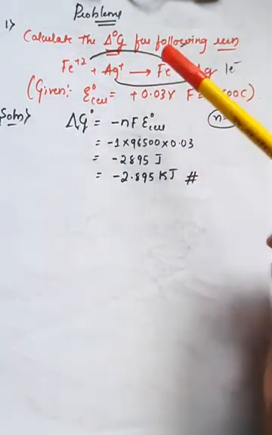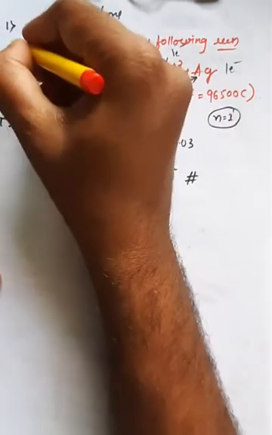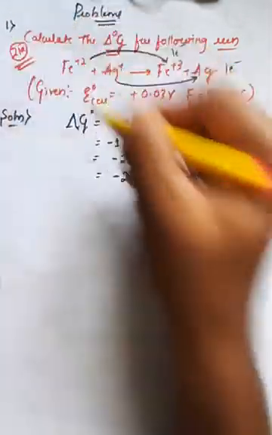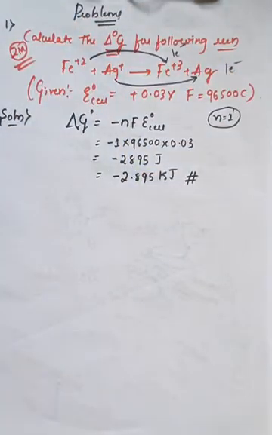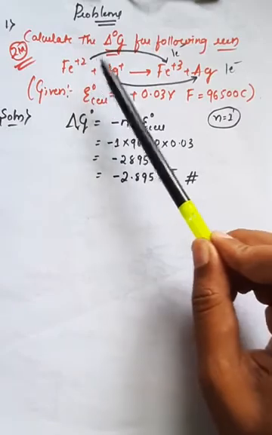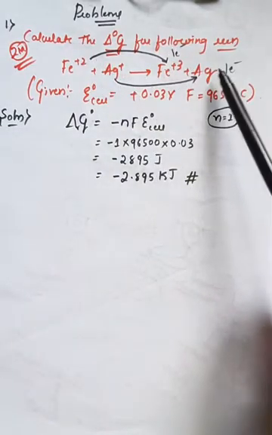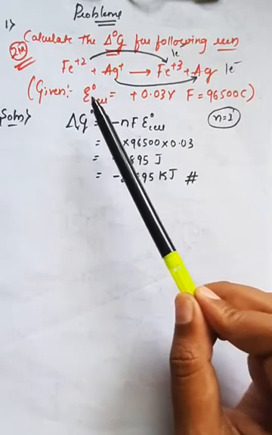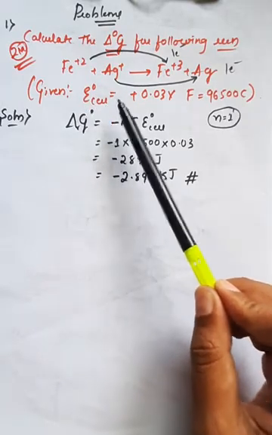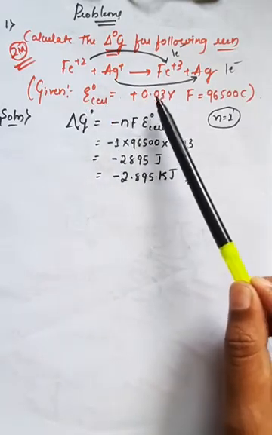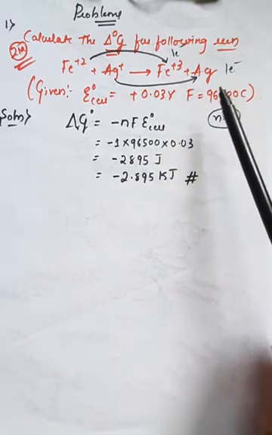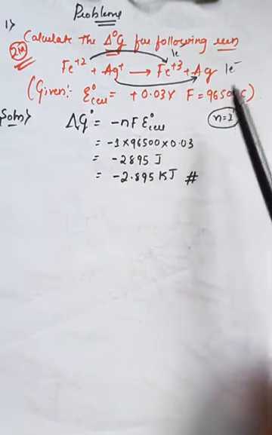So this kind of question might be asked for 2 marks in your annual examination also. Calculate the standard change in Gibbs free energy during the reaction. They have given one reaction, Fe2+ plus Ag+ will convert into Fe3+ by the liberation of Ag. And they have given the EMF of the cell, that is E naught of the cell, plus 0.03 volt, as well as the Faraday value, 96,500.